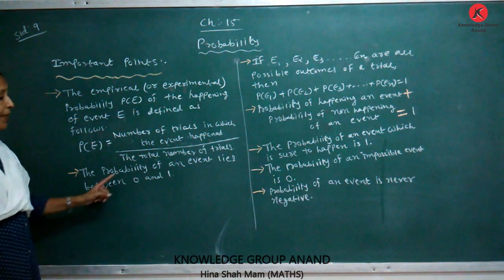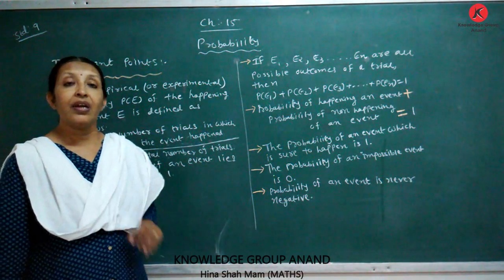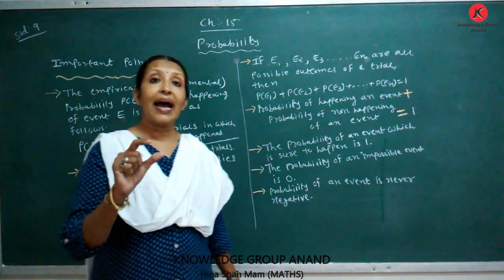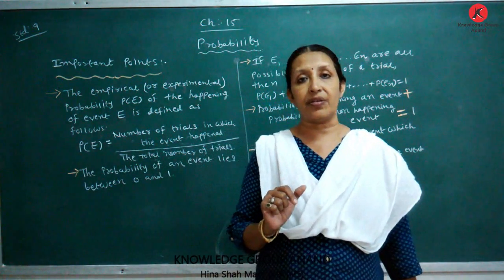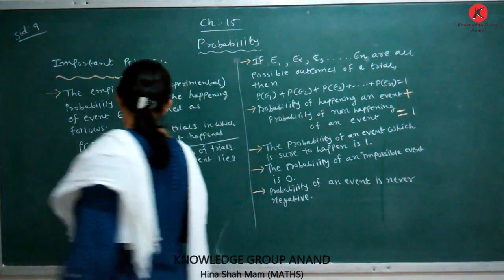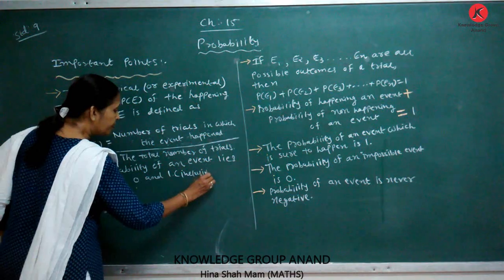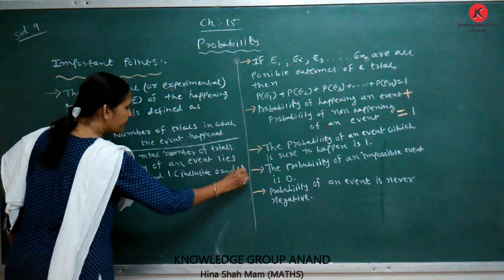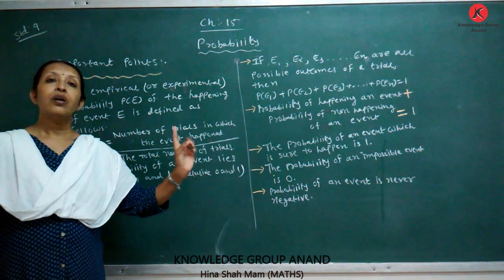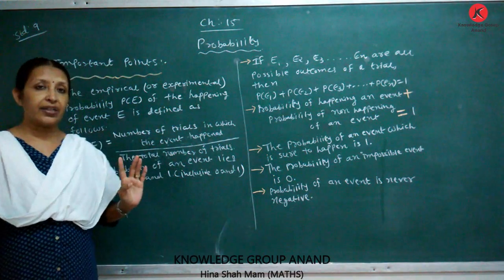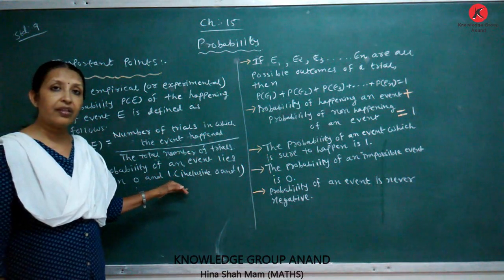Next point: the probability of an event lies between 0 and 1. The value of probability lies between 0 and 1, inclusive of both 0 and 1. The value of probability is 0, between 0 and 1, and 1. Then the probability of an event lies between 0 and 1.